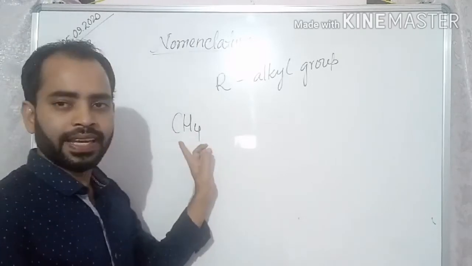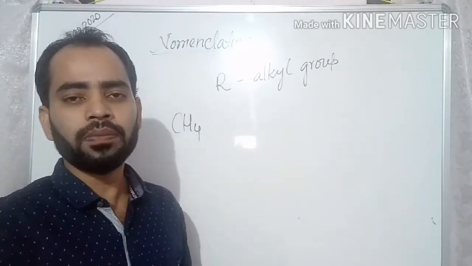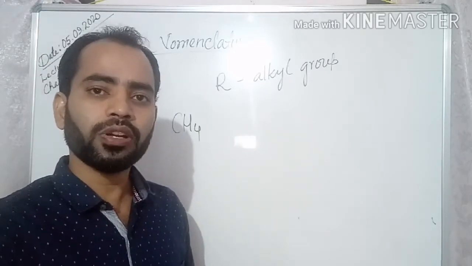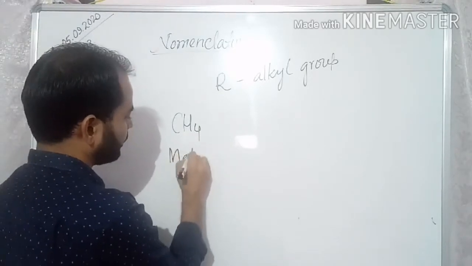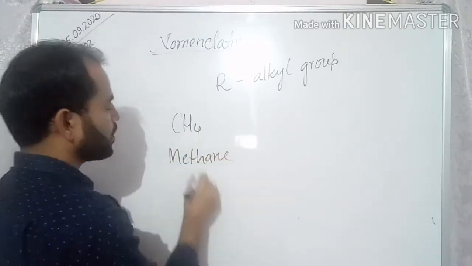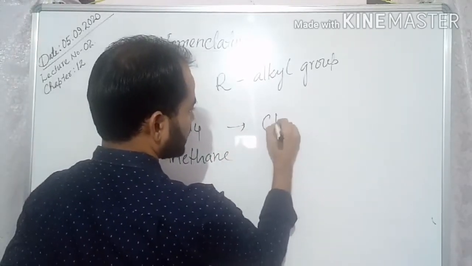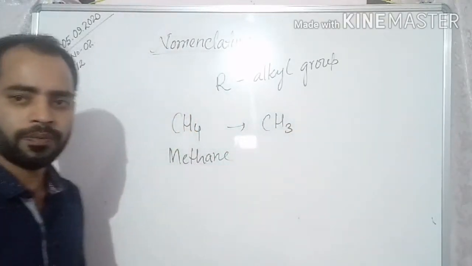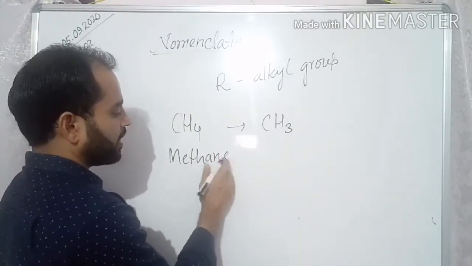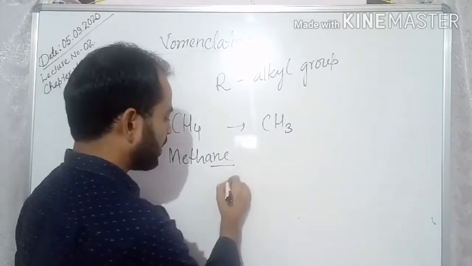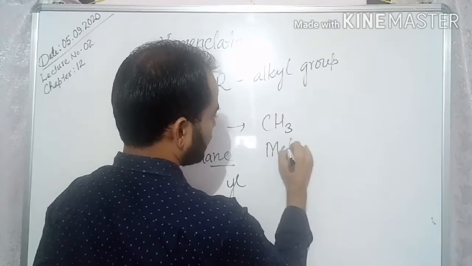From the alkane, if you remove one hydrogen atom, then it forms the corresponding alkyl group. If you remove one hydrogen from methane, it becomes CH3. The name will be, this ane is replaced by yl, so it becomes methyl.